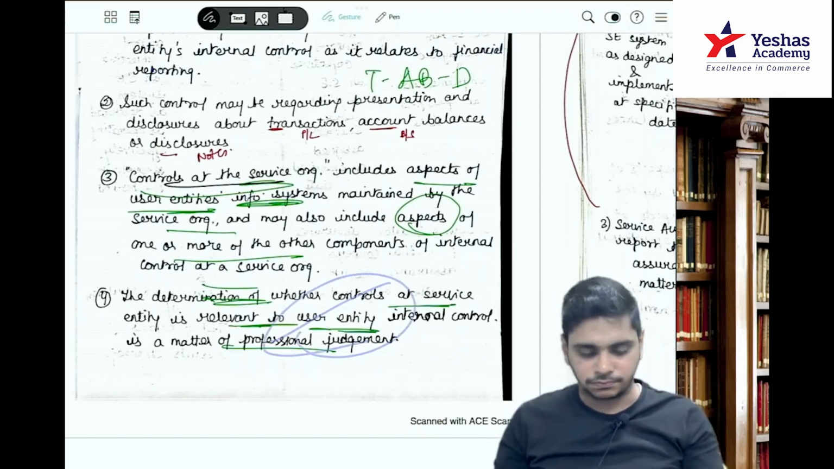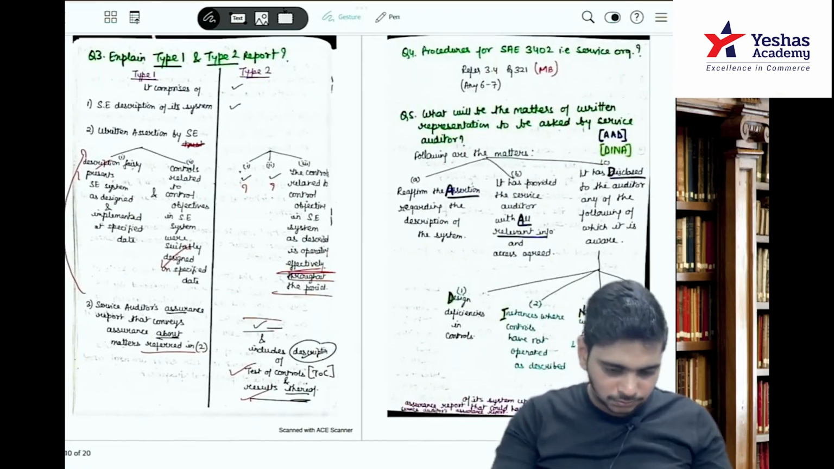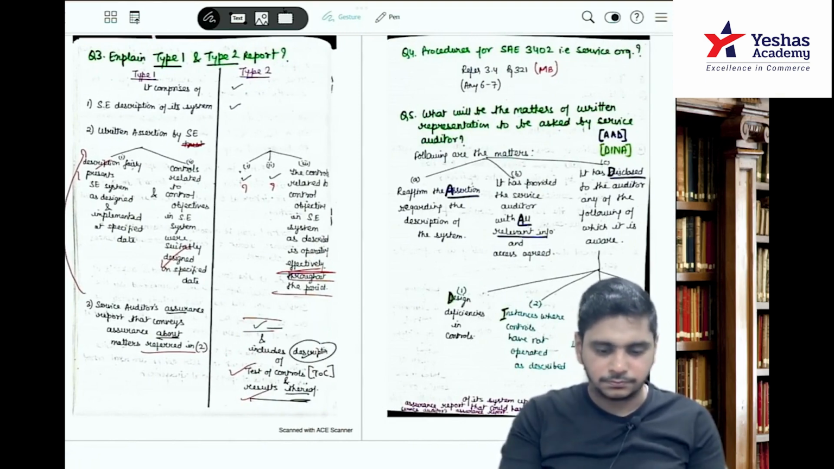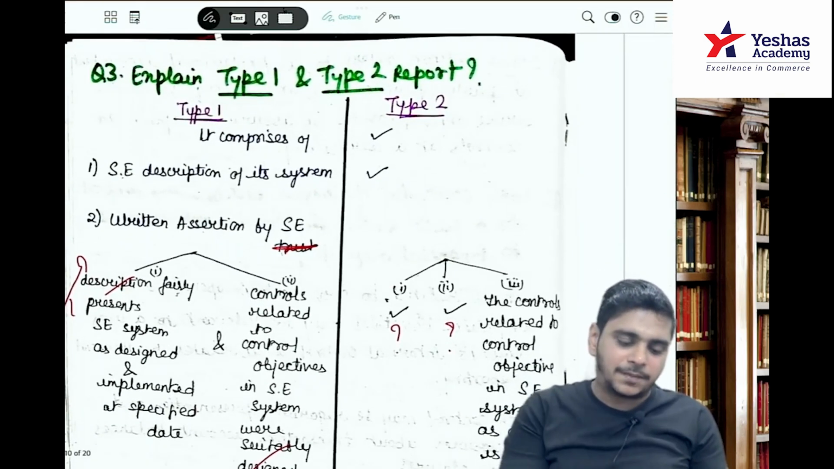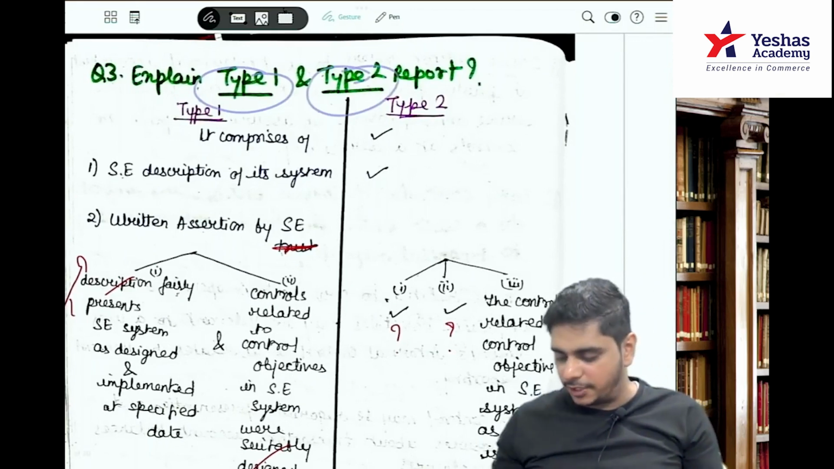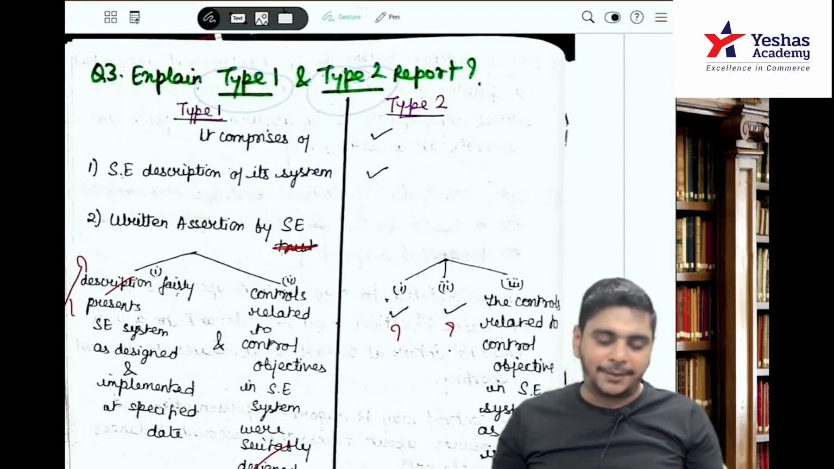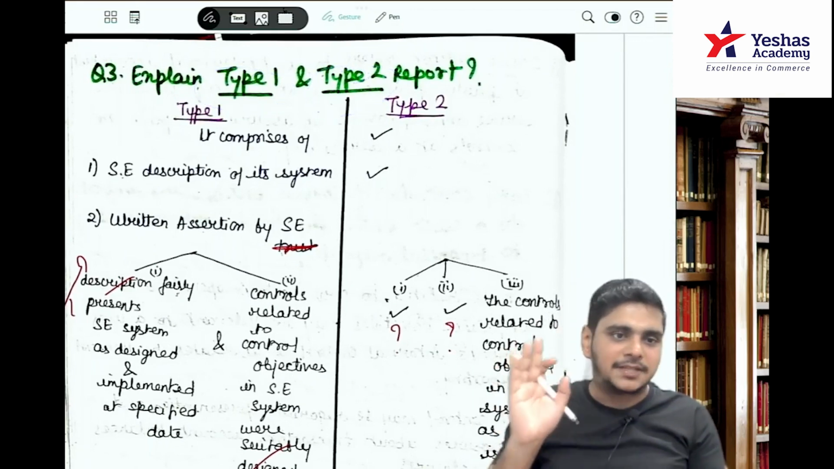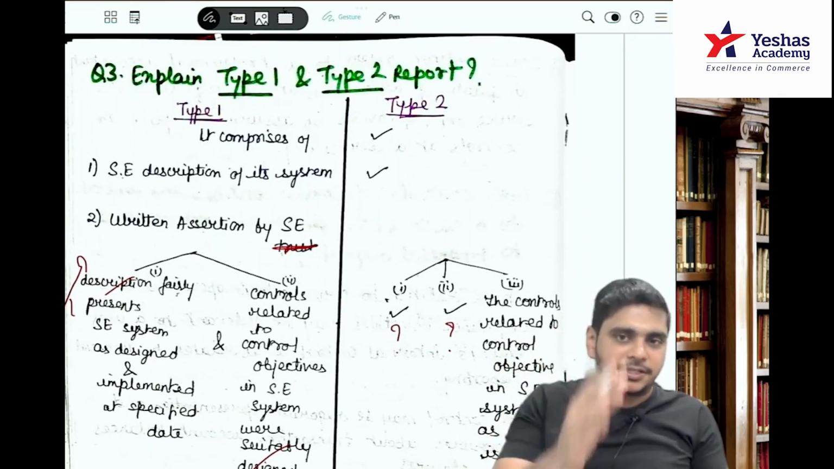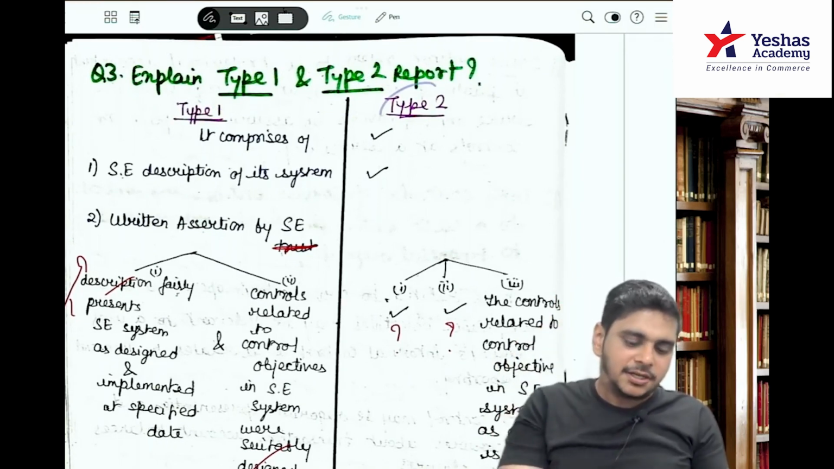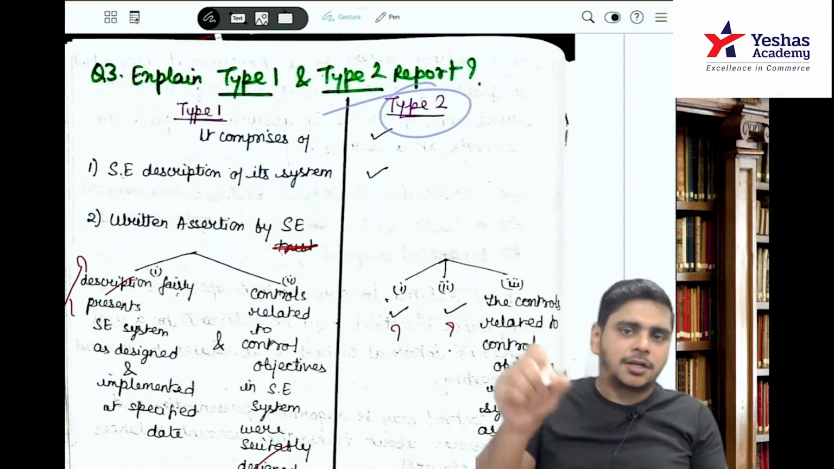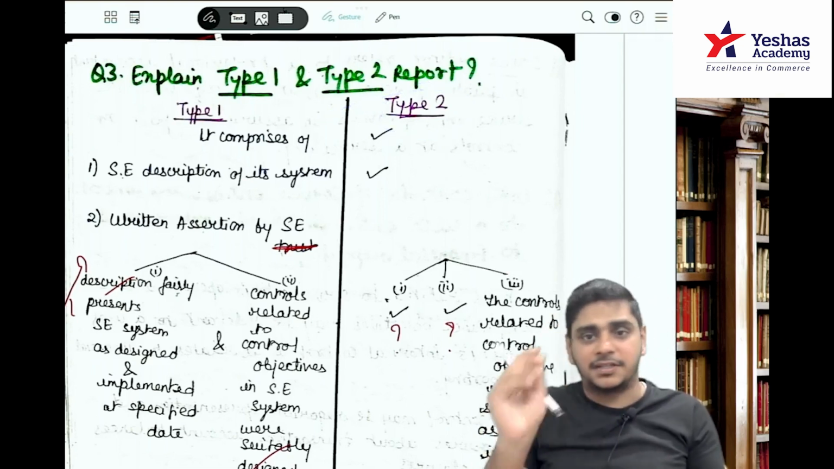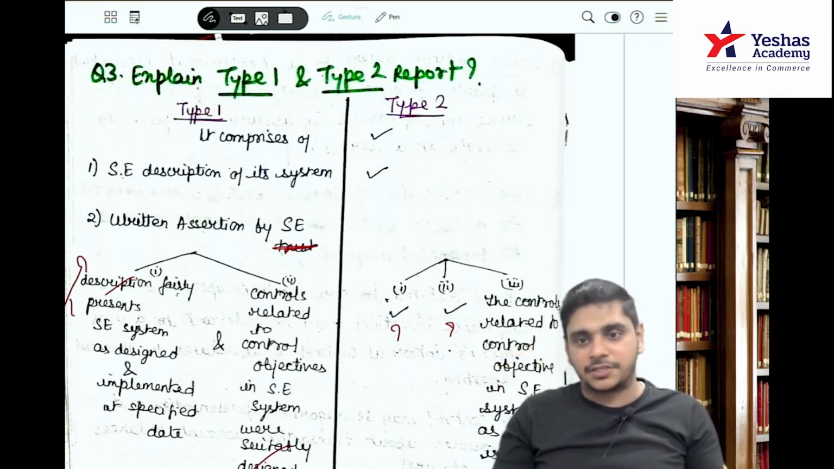Question number 2. Explain type 1 and type 2 report, if available. Type 1 and type 2 report. See, type 1 is very simple. In simple words, I have said internal control system exists. Type 2 mein what you will say? Internal control system exists and it is effective. This is in layman language. But you have to write what is given in the standard.